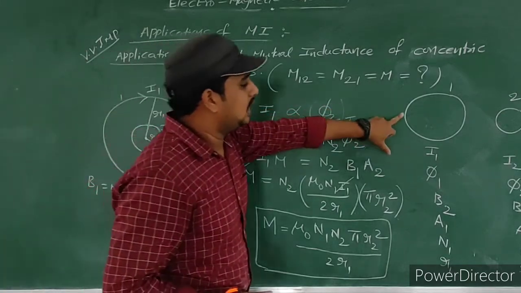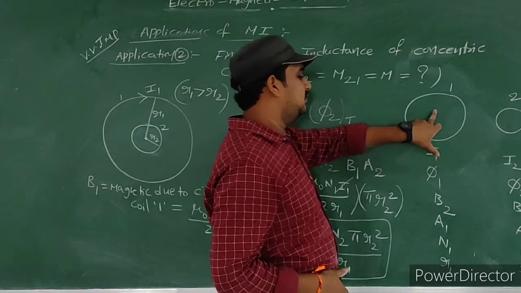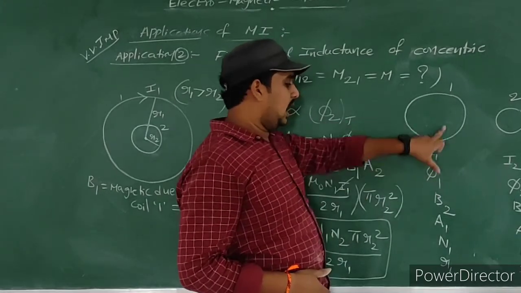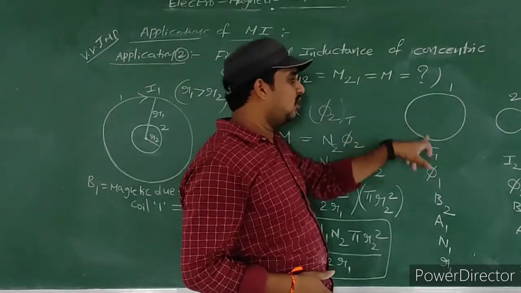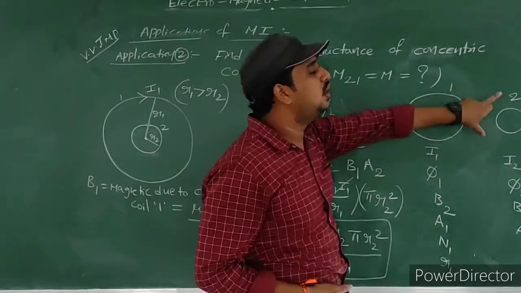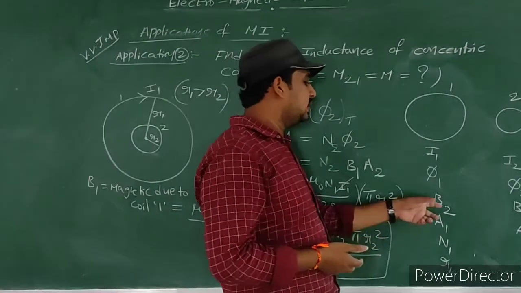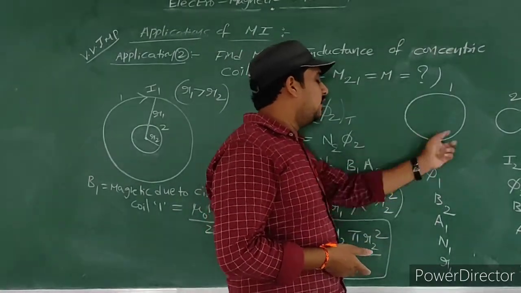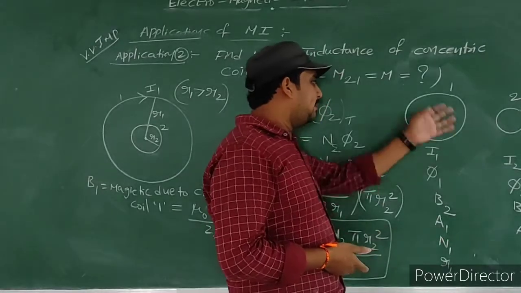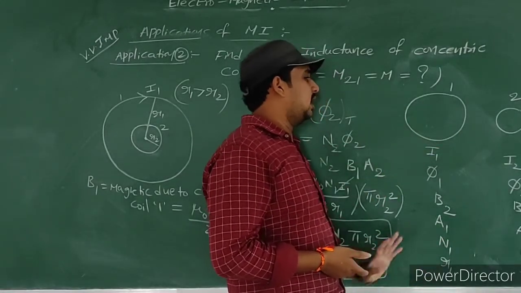For the first coil, current passing through it is I1, and flux linked with the first coil is Phi1, and magnetic field acting on first coil is B2, because this magnetic field is due to the second coil. That's why we consider B2. And area of the first coil is A1, number of turns in the first coil is N1, and radius of the first coil is R1.